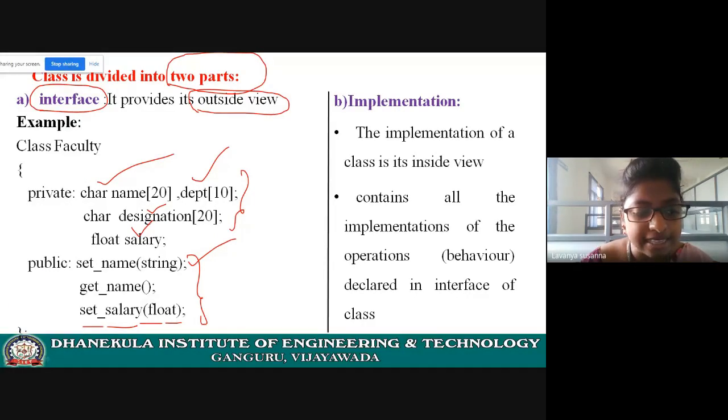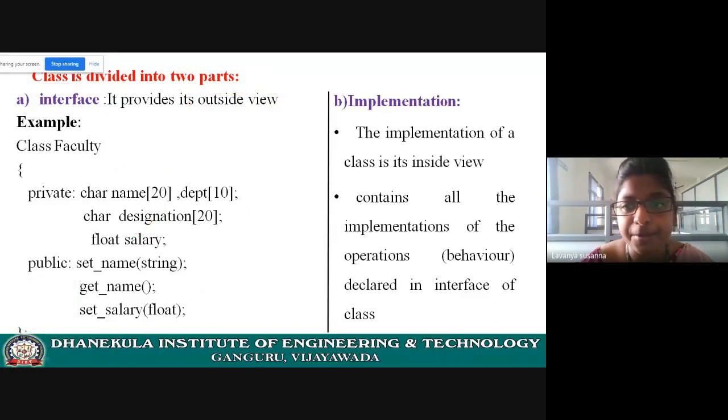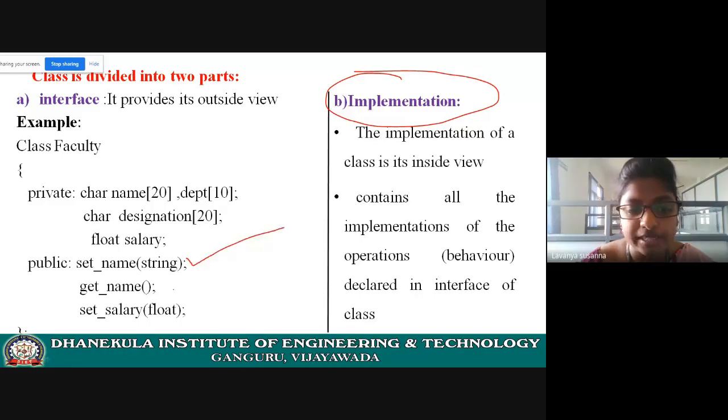Now, there is another part of a class. What is that other part? Implementation. Implementation means you need to write code for these methods. It contains all the inner details of the methods. Inner details of the methods means you have to implement these functions. You need to write some piece of code for these functions. You need to define these functions.